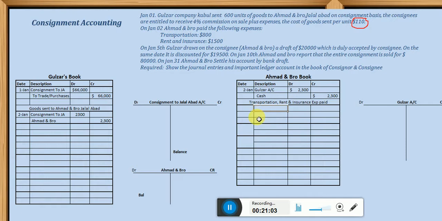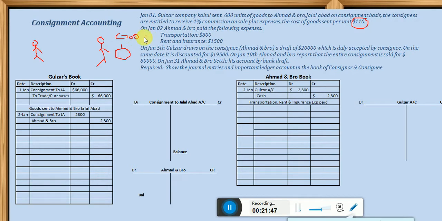Okay, next, dear students, on January 5th, Gulzar draws on the consignee Ahmad and Bro a draft of $20,000. Okay, let me explain this point. For example, here we have two parties. One party is the consignor, and this is another party called the consignee. Now there are some goods. These are the goods of the consignor, sent to the consignee.